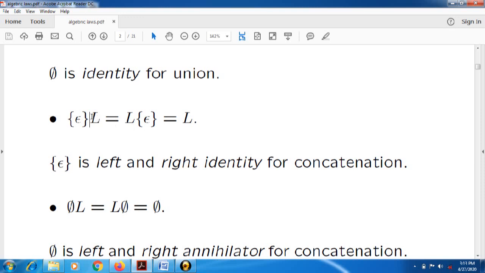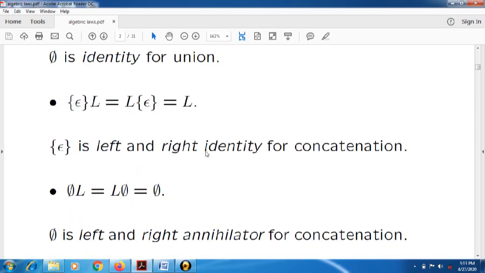If we change its sequence, there is no problem with regular languages. But when we take another expression or another language, it is not satisfied, meaning concatenation is not commutative.